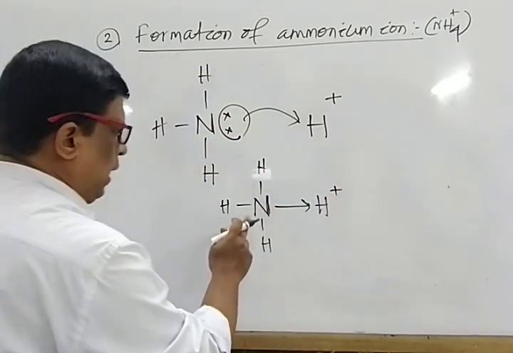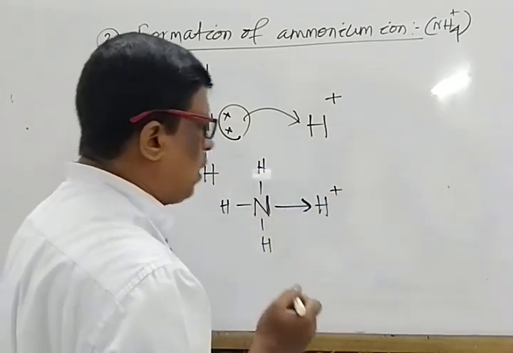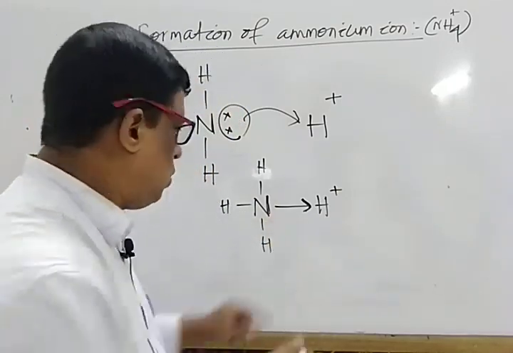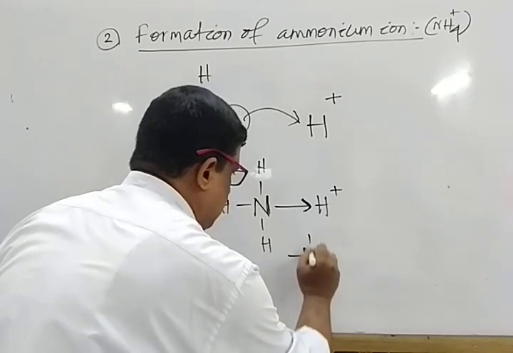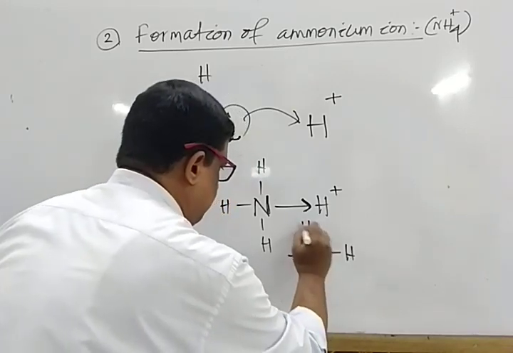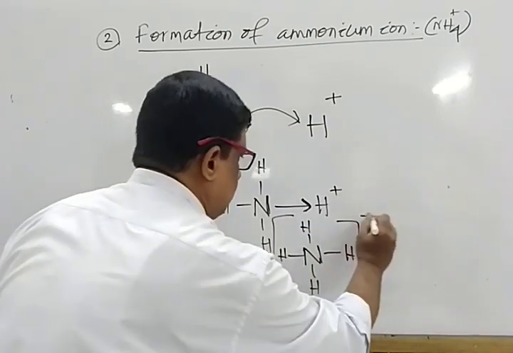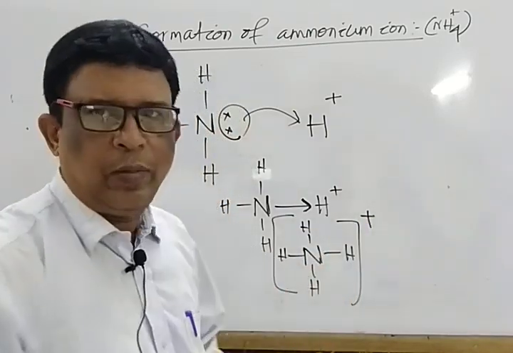Mark that. Here the head of the arrow is towards the acceptor, while the tail of the arrow is towards the donor, resulting in the formation of an ammonium ion.